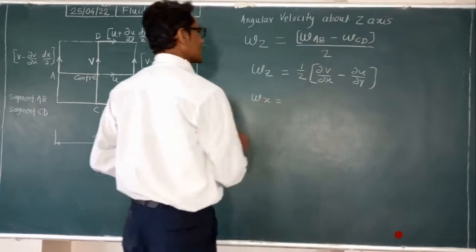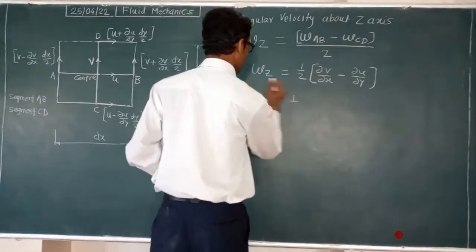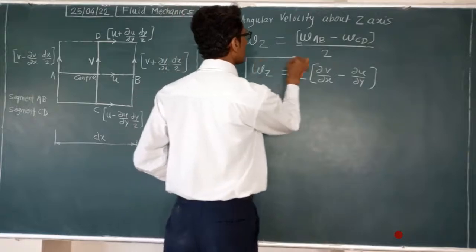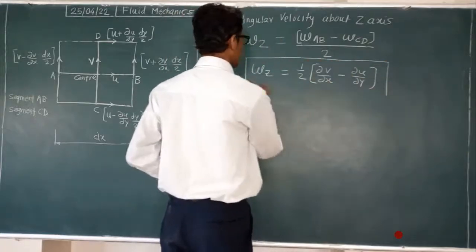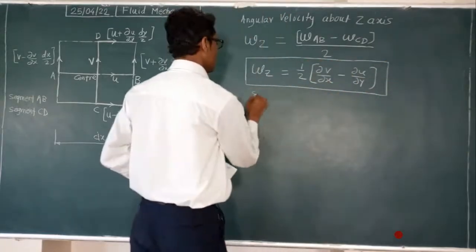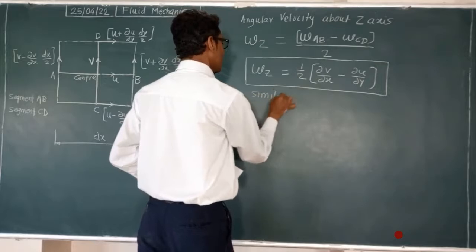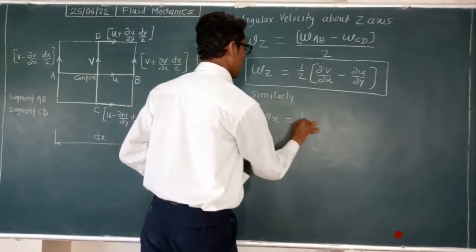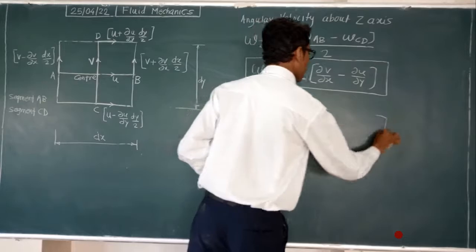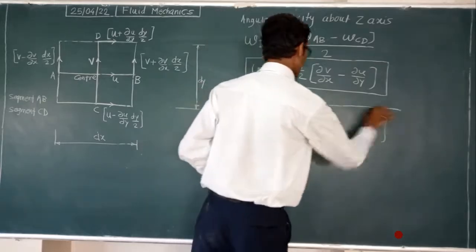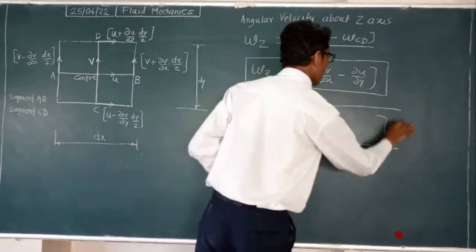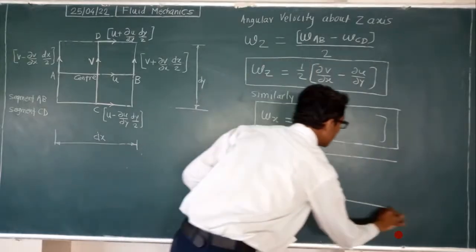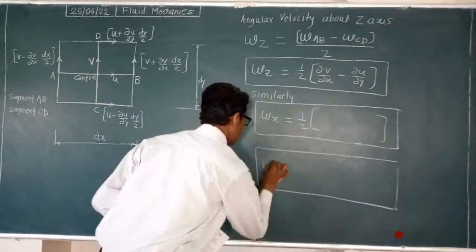So omega x will be what? Similarly, we write omega x as half of two brackets.